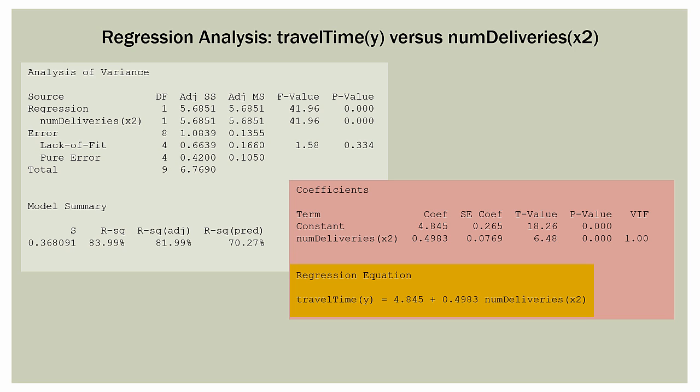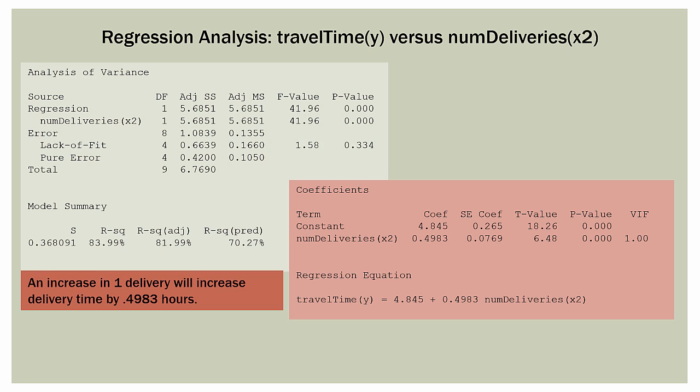So we have 4.845, which comes from the constant coefficient up there at the top, plus 0.4983, which comes from the number of deliveries coefficient up there, and then we multiply that by the number of deliveries we actually have. So an increase of one additional delivery will increase delivery time by 0.4983 hours, or almost half an hour. Again, that's how we interpret a simple regression coefficient.